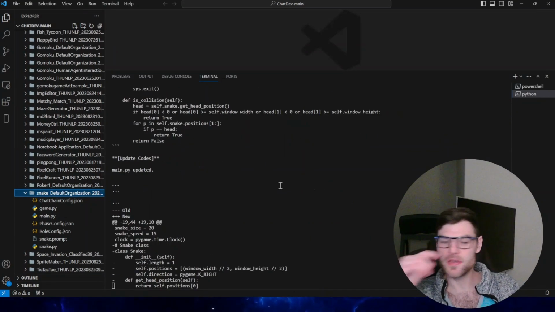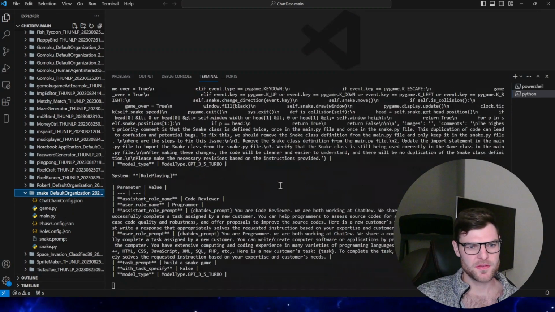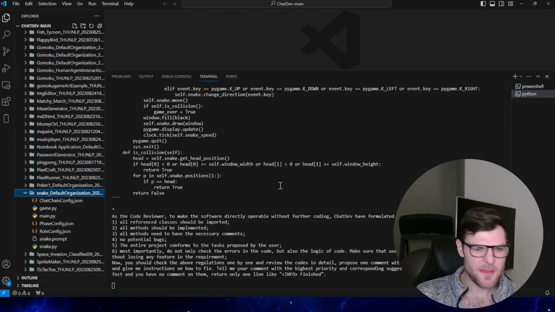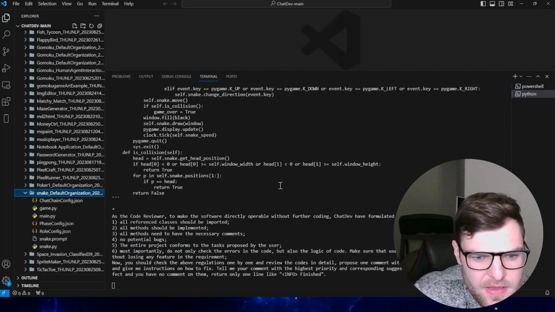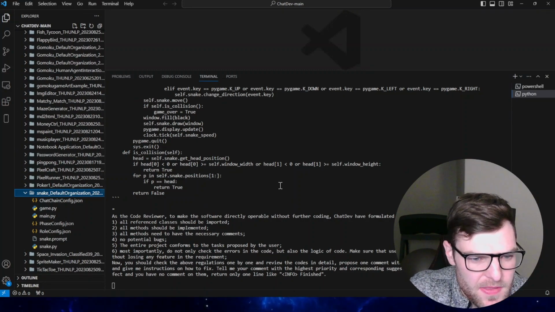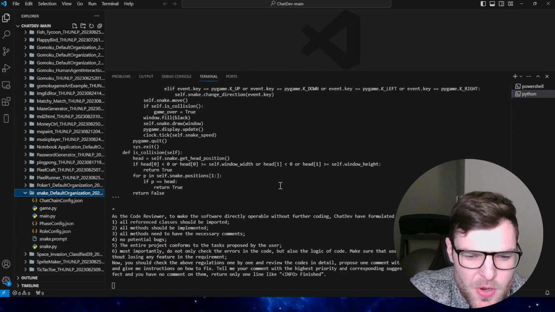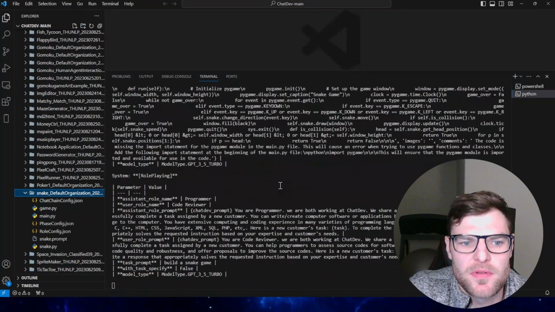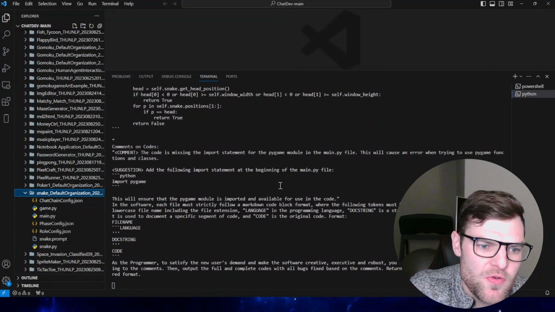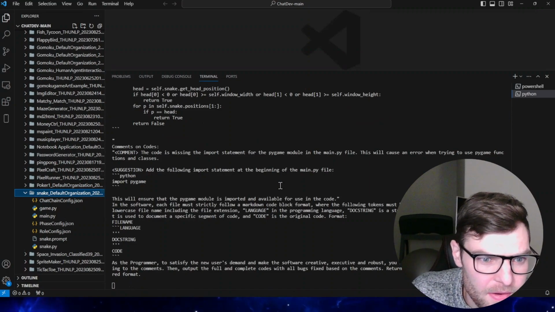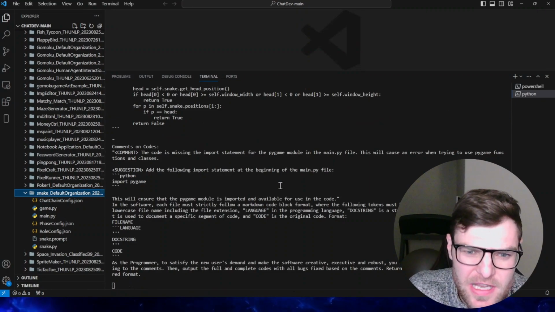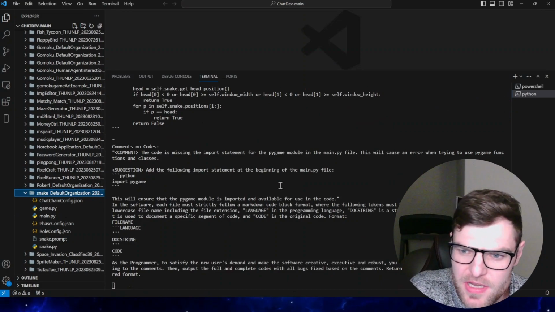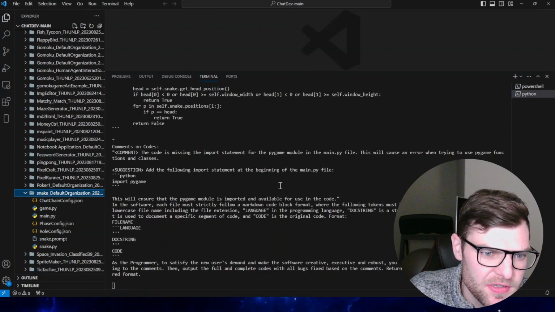Oh, here we go. Some loading things happening. Add code reviewer. All methods should be implemented. All methods need to have necessary comments. No potential bugs. The entire project conforms to the task proposed by the user. Code reviewer. And we're loading the program. Begin. All right, comments. The code is missing the import statements for the Pygame module in the main.py file. This will cause an error when trying to use Pygame functions and classes.